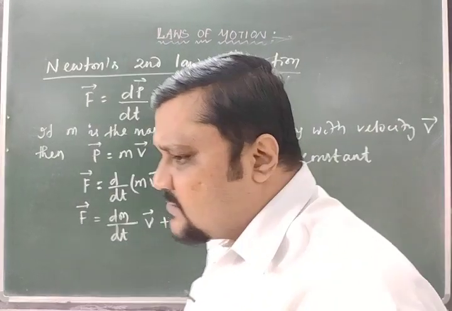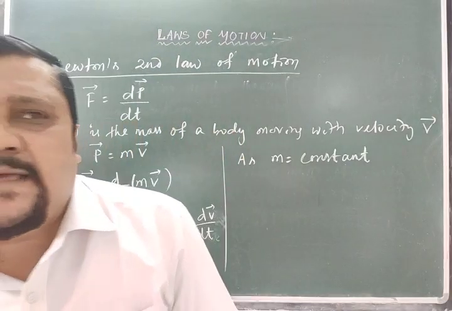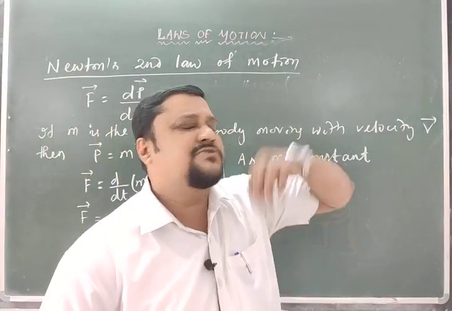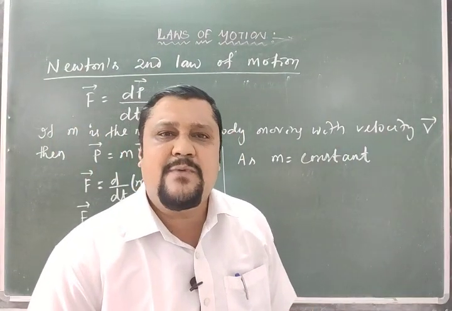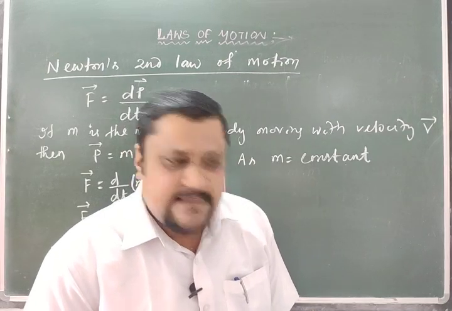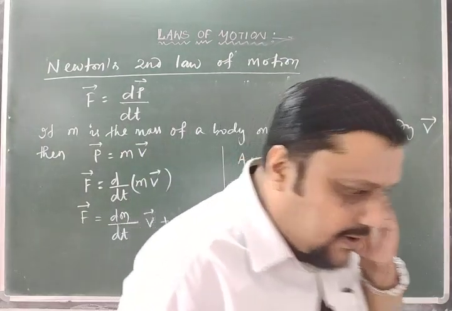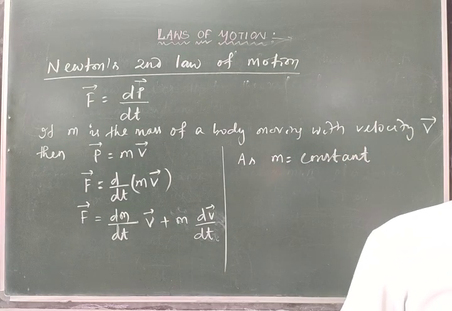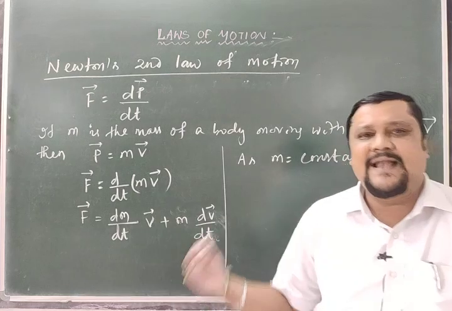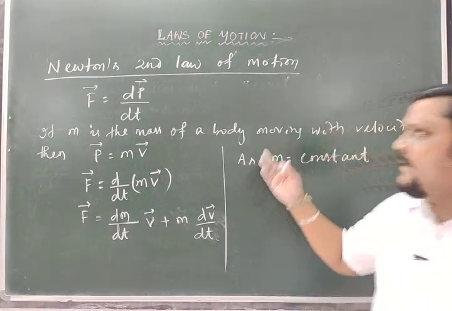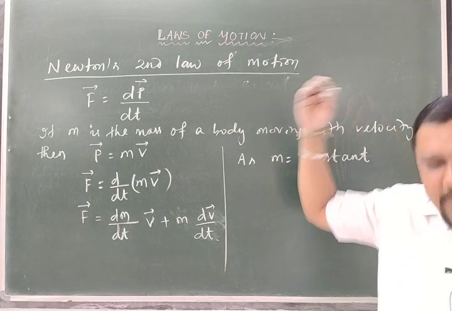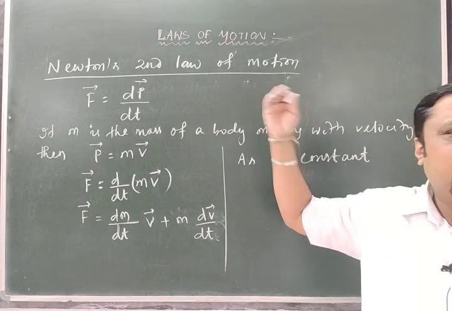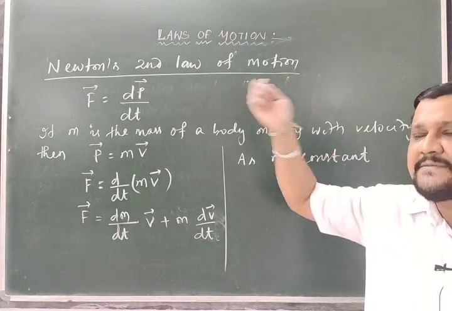Non-relativistic motion means the particle velocity is not comparable to the velocity of light. If a body is moving with a velocity comparable to the velocity of light, its mass is not constant. That mass is called the relativistic mass. Newton's laws are not applicable to relativistic particles or relativistic masses.